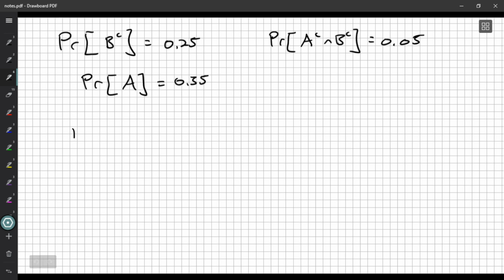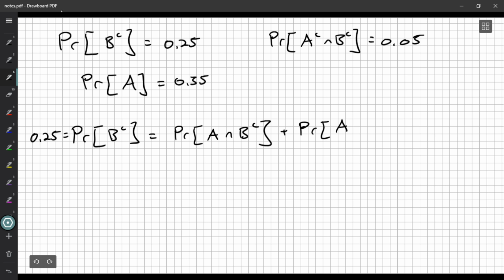So the first thing I might do here is say, well, we know the probability of not having a bungalow is 0.25. I can rewrite that as the sum of two probabilities. Having air conditioning and a villa, that is not a bungalow, and not having air conditioning and not having a bungalow. How am I allowed to do that?